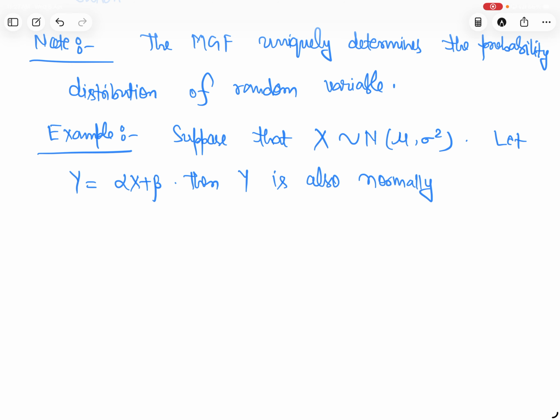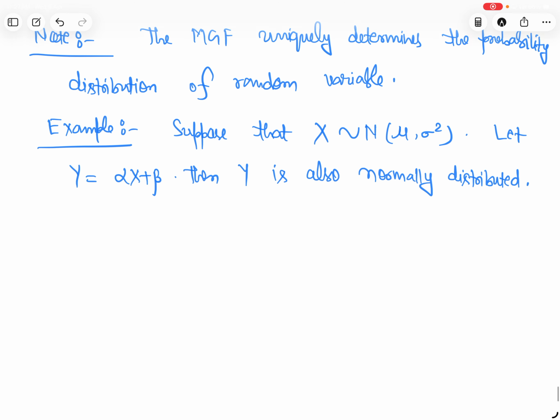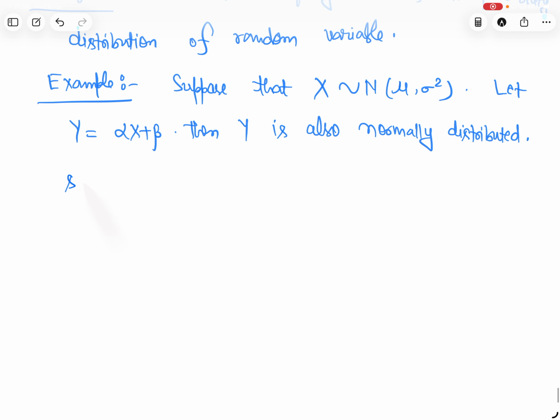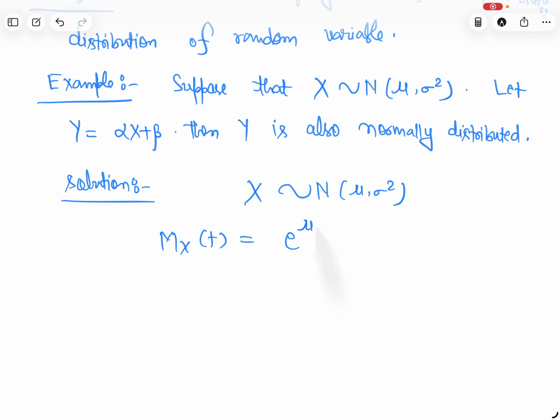It means it is also normal distribution. Let's see its proof. Solution. So X is normal distribution, and yesterday we found out the MGF of this. You see that we got mu t plus sigma square t square by 2. Okay.